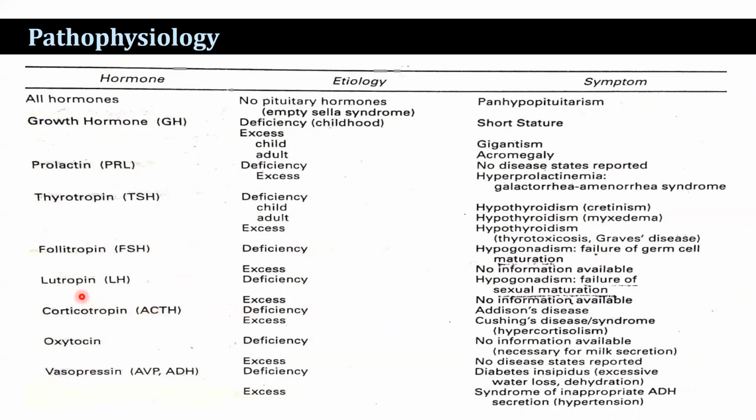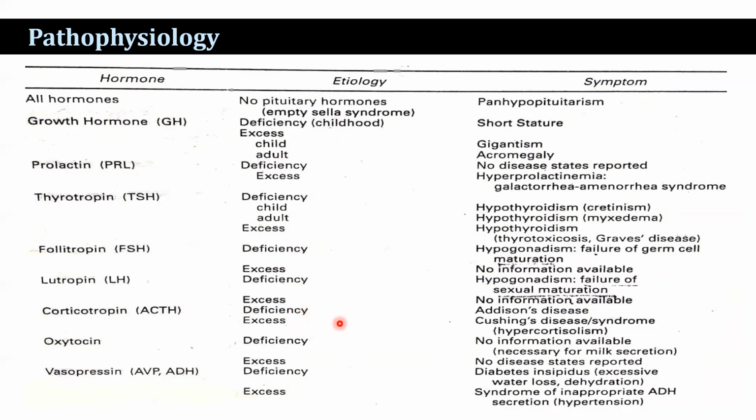Next category, luteinizing hormone. For the excess secretion, no information is available, whereas the deficiency is also hypogonadism. Here, failure of sexual maturation occurs. The deficiency of follicle stimulating hormone is a failure of the germ cells, whereas the deficiency of luteinizing hormone is known as failure of sexual maturation. The corticotropic hormone, that's the adrenocorticotropic hormone: the excess, no information available, whereas the deficiency is known as Addison's disease.